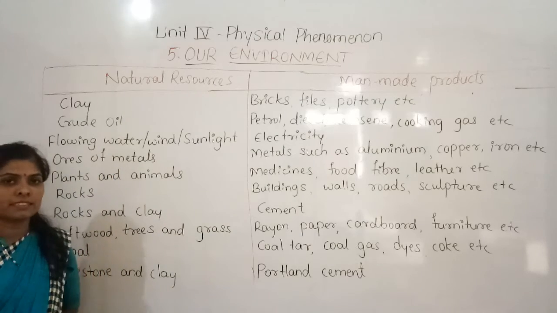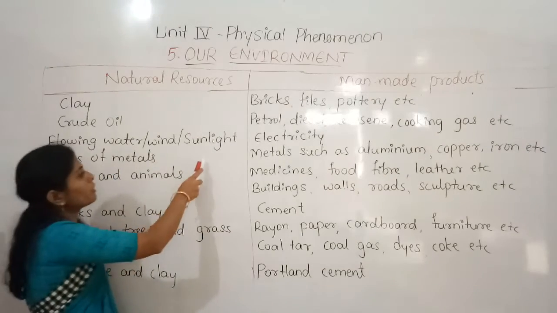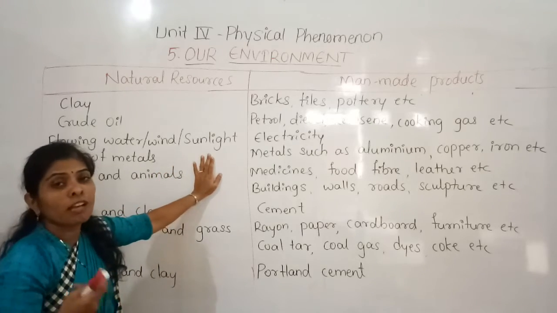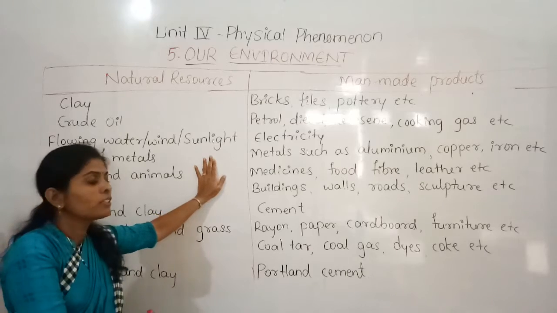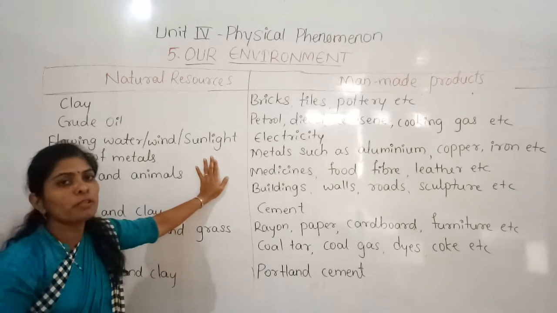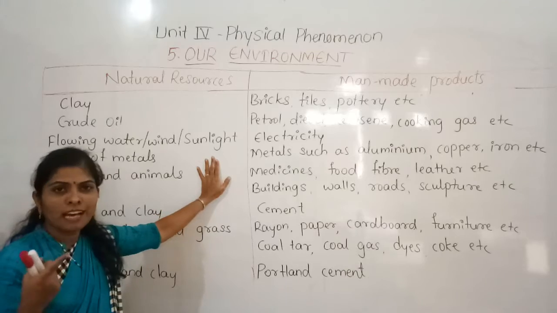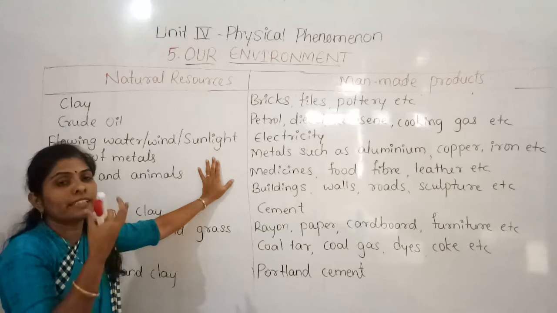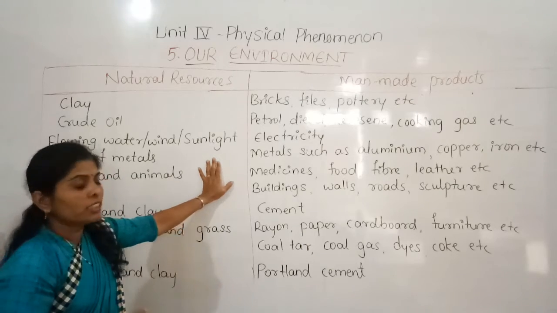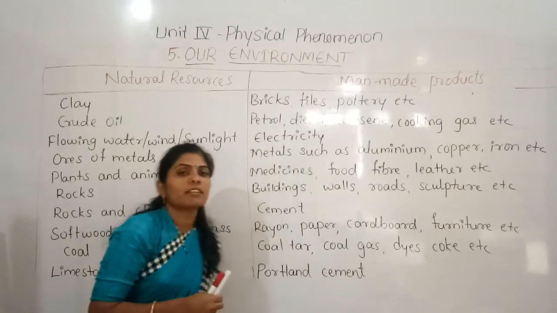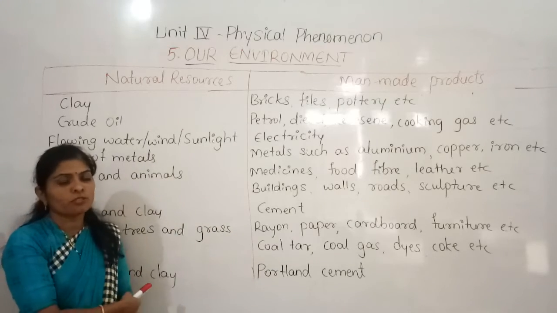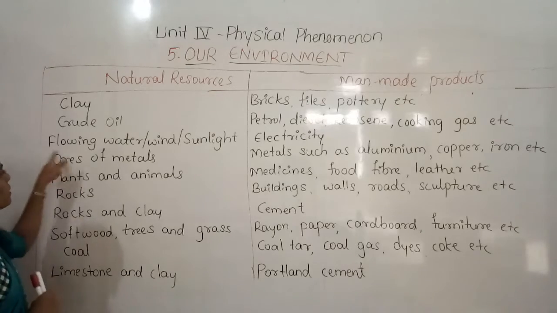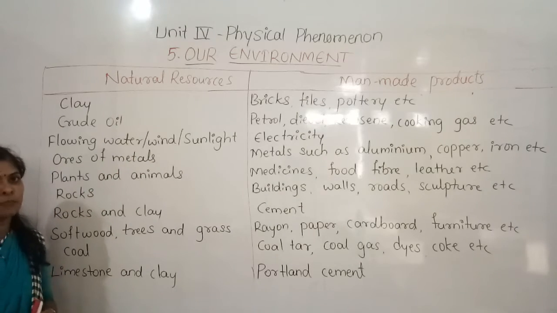and that mechanical energy gets converted into electricity. And also by using the sunlight, there are solar panels, you might have heard about this. These solar panels absorb the solar energy. The sunlight has solar energy, so the solar panels absorb it, and then that solar energy is converted into electricity. So this is how we produce electricity by using these natural resources.